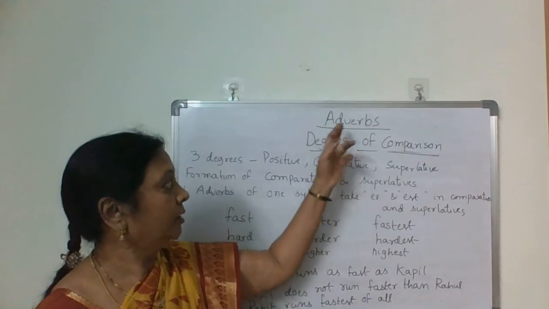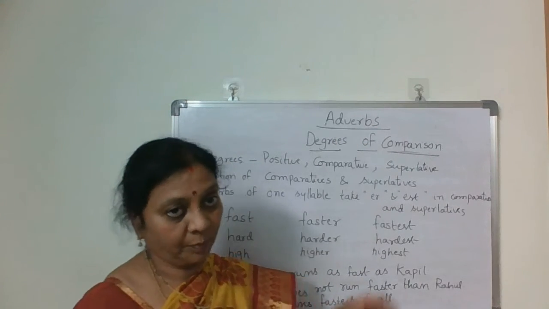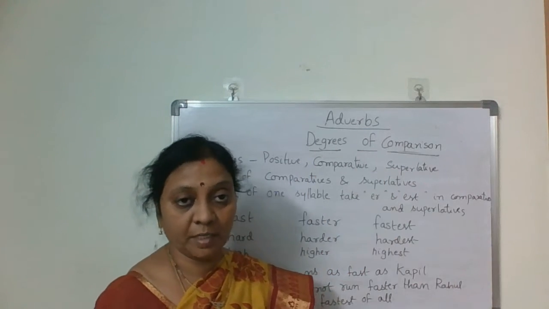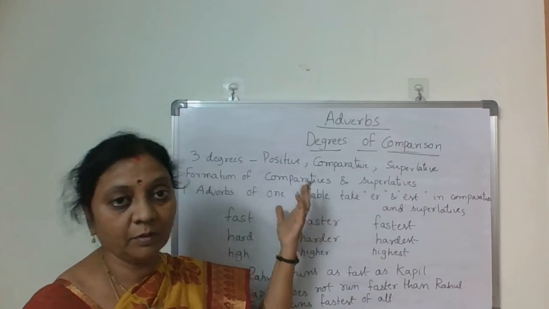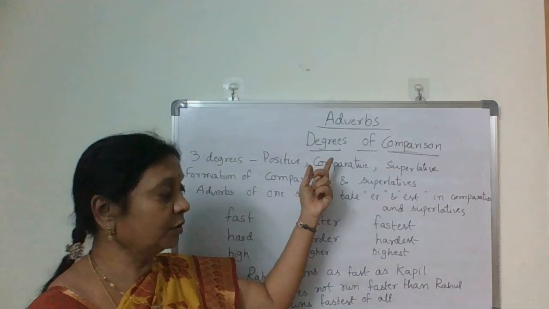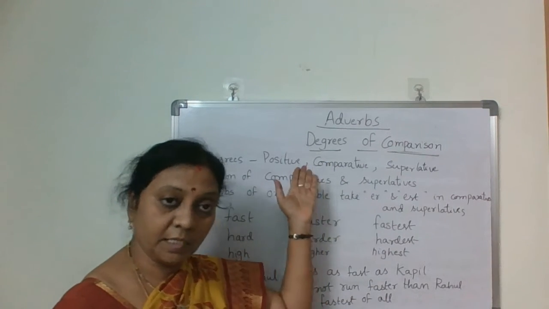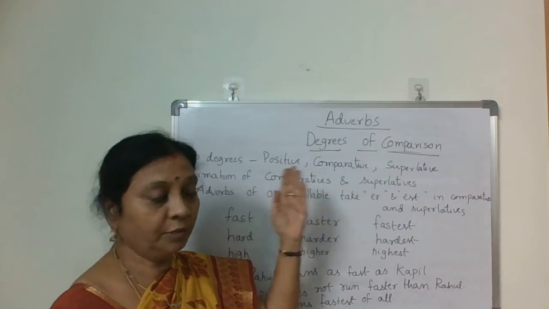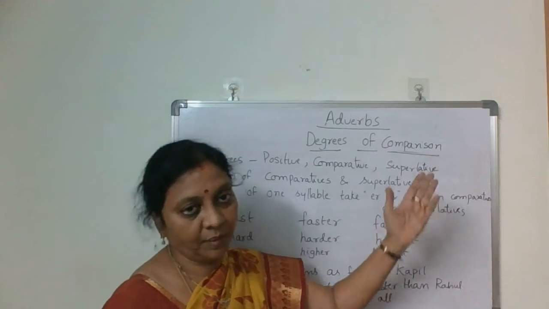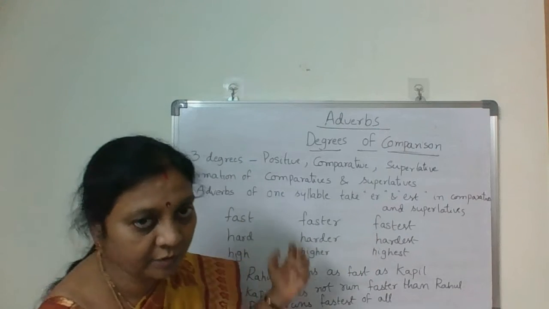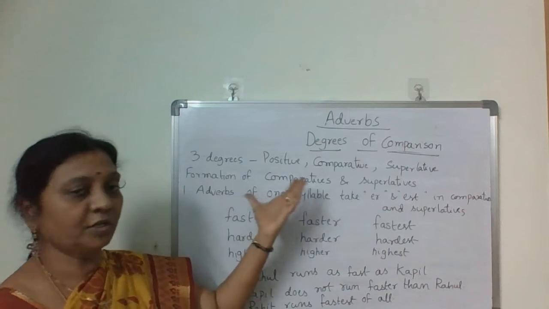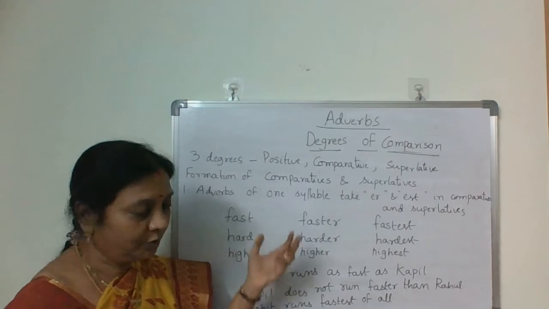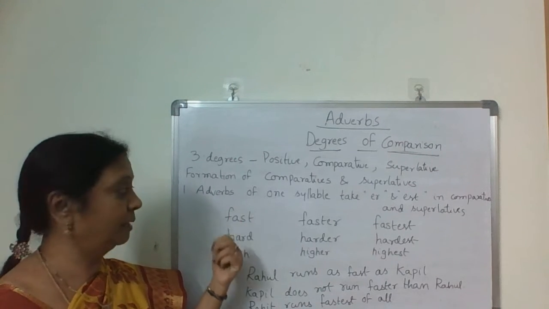We continue adverbs, and today we do degrees of comparison. Just like adjectives, adverbs also have three forms of comparison, that is three degrees of comparison: positive, comparative and superlative degree. Today we discuss the formation of comparatives and superlatives in adverbs. How do they form? We look at them one by one with examples.